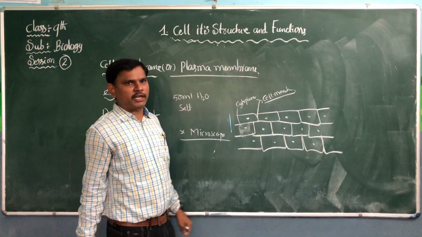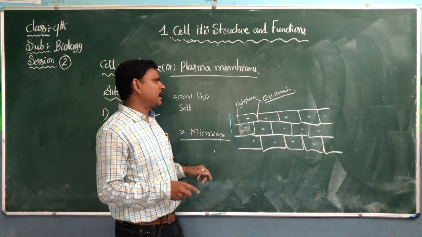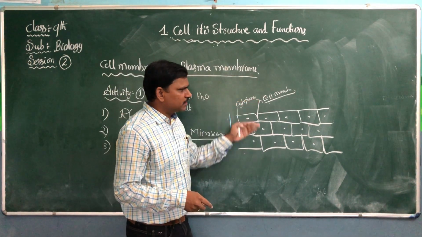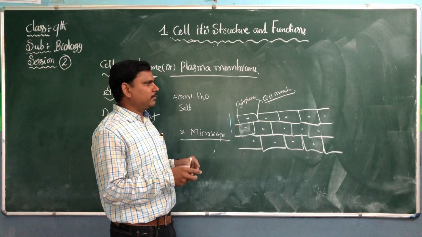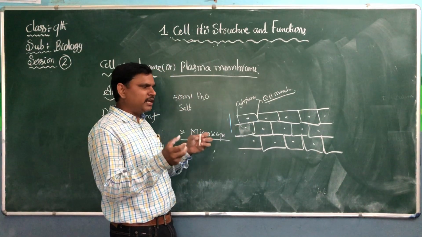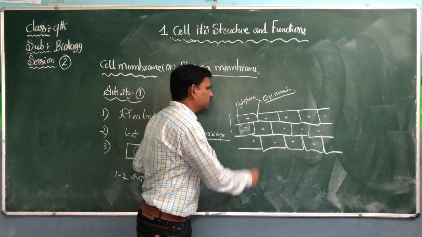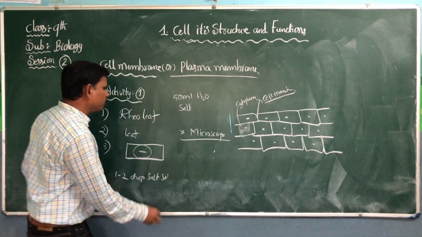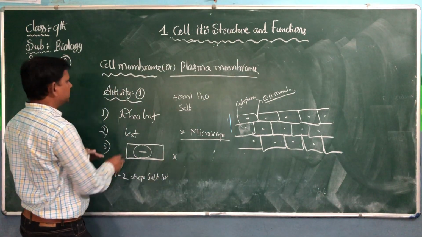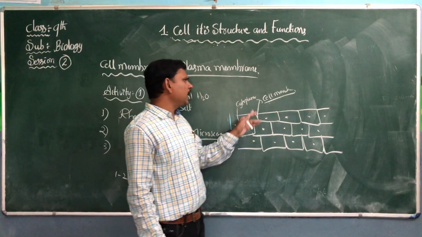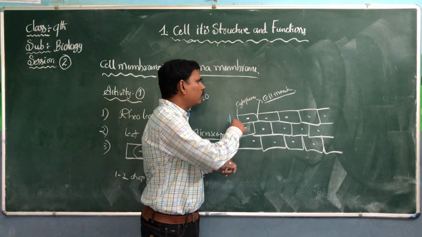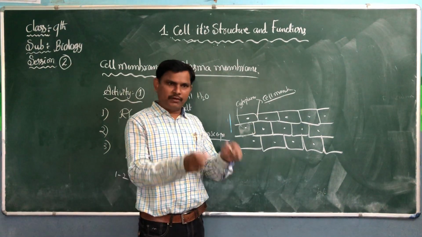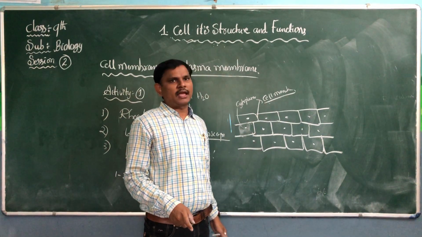You can see in your textbook there are two diagrams, the first diagram and the second diagram. In the second diagram, the cytoplasm has shrunken. You can see a clear picture of the cytoplasm and the cell membrane. A few more points about the cell membrane. The cell membrane is the outer layer in every cell, whether it is a plant cell or animal cell.